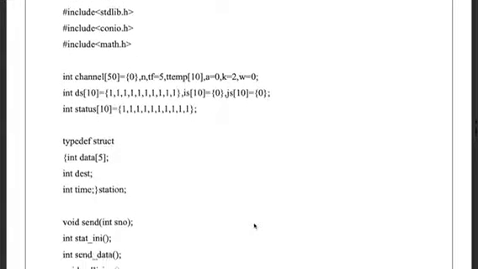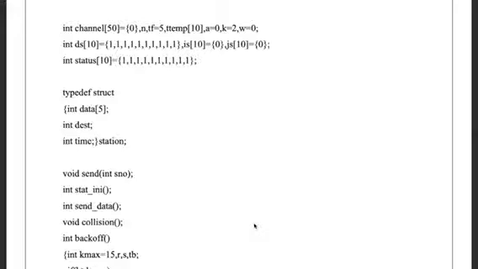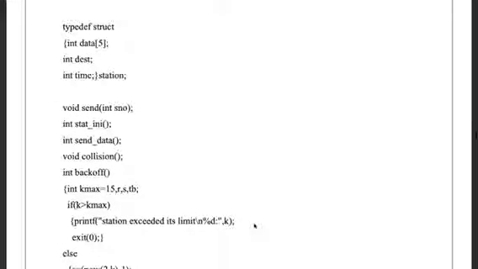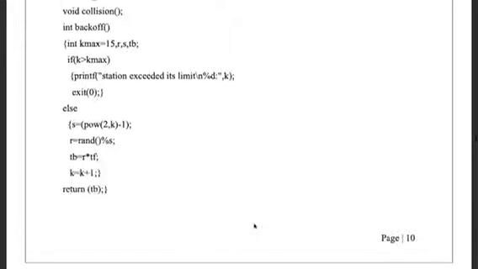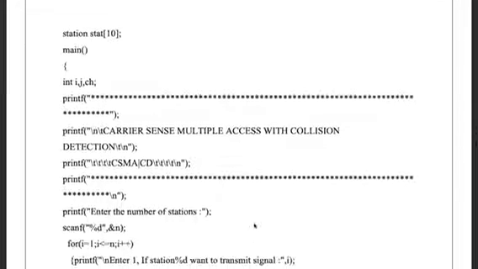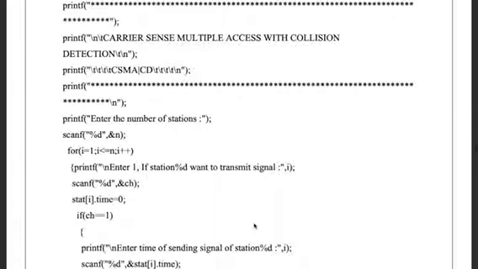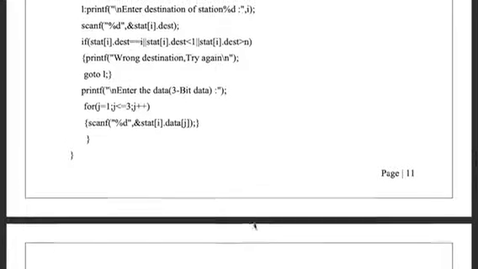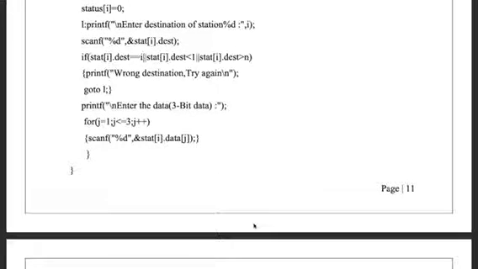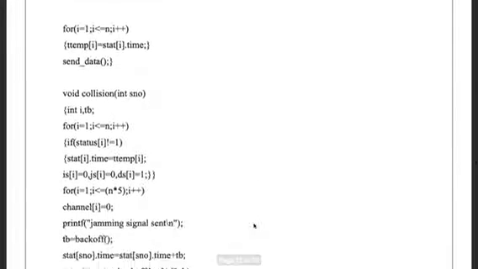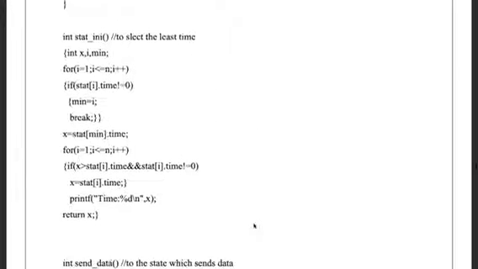Here we define the structure station, and here are the header lines of the functions which I have used. Here we define the backoff function to determine whether the station has exceeded the limits or not, and if not, we increment the k value by using the random function to send the corresponding value to the variable R. And here comes the main function.